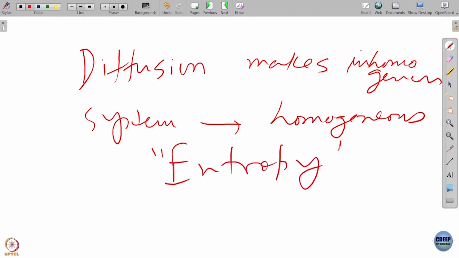There are actually several relations. Diffusion increases entropy, so diffusion favors entropy. So if you have an inhomogeneous system which has lower entropy, then diffusion makes it homogeneous, because entropy increases. This is very easily understandable, very pictorial, and although profound, very simple to understand.